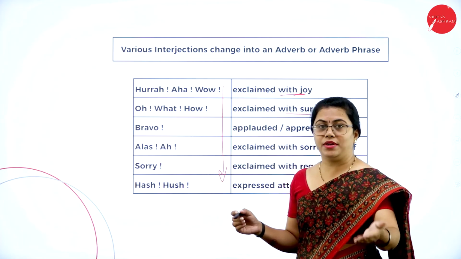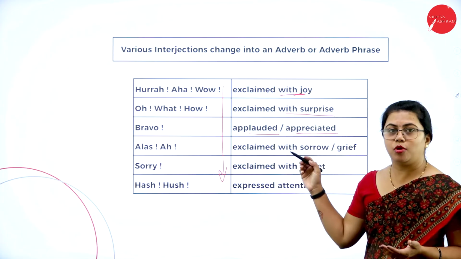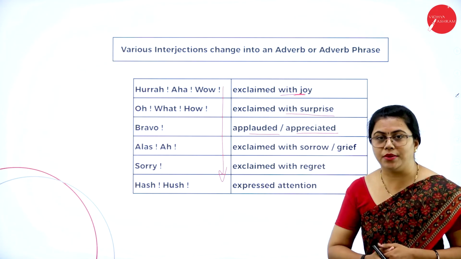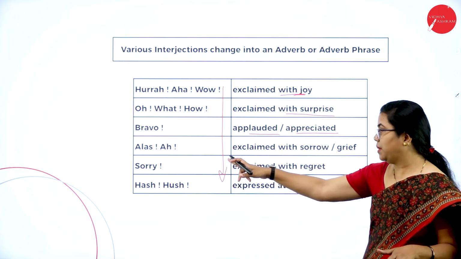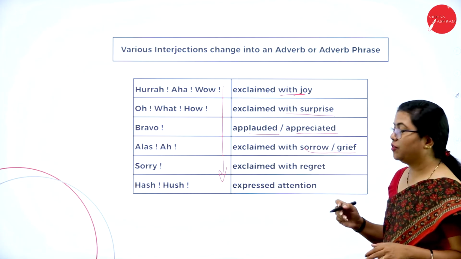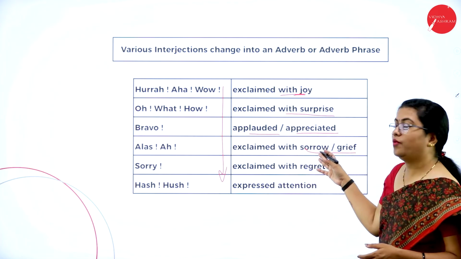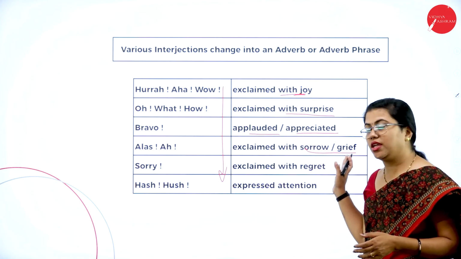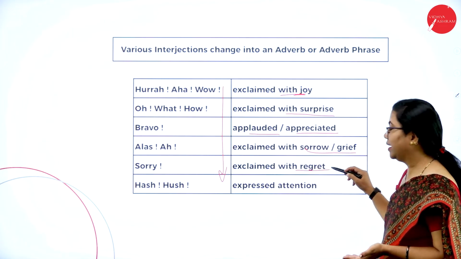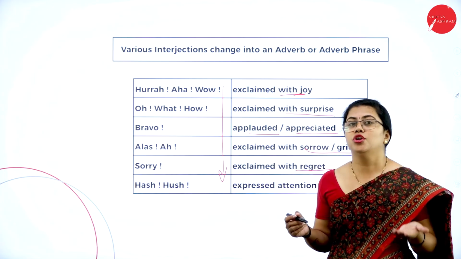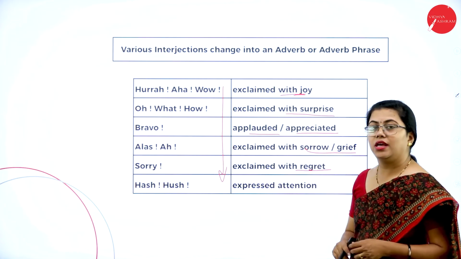Bravo, somebody you appreciate. Bravo, you have done a great job. So applauded or appreciated. Applauded is to clap or to praise somebody. So that is how you change it. Alas, ah, you use this whenever you are in despair. Exclaimed with sorrow or grief. Whenever somebody dies, alas, he is dead. So this way you use it. That is used whenever we are in sorrow, whenever we are expressing grief. Then sorry, you express your helplessness. So exclaimed with regret. You are not able to do anything. That is, you are regretting for not doing something. So you exclaimed with regret.